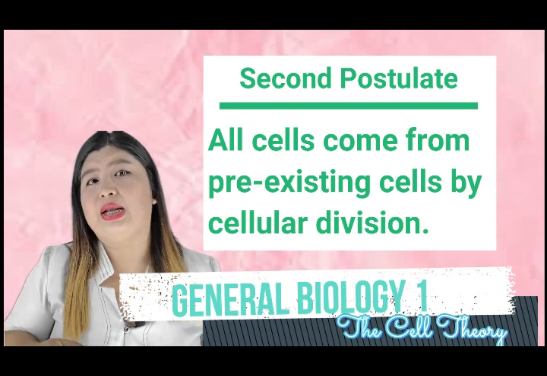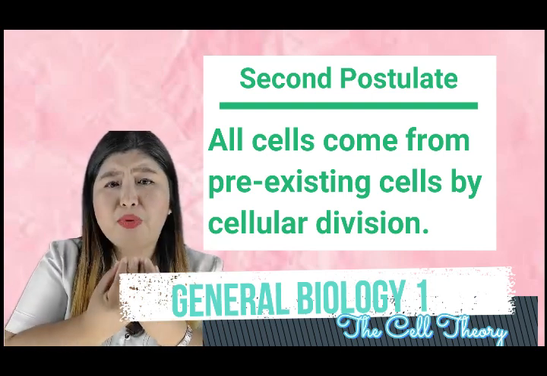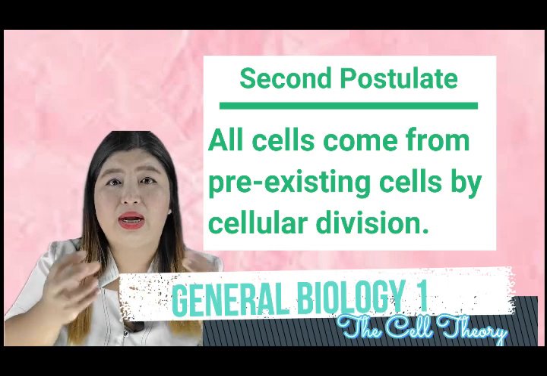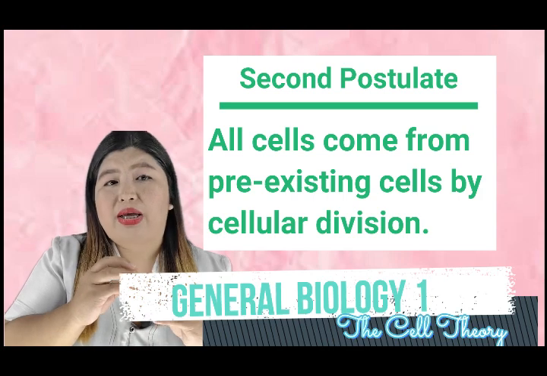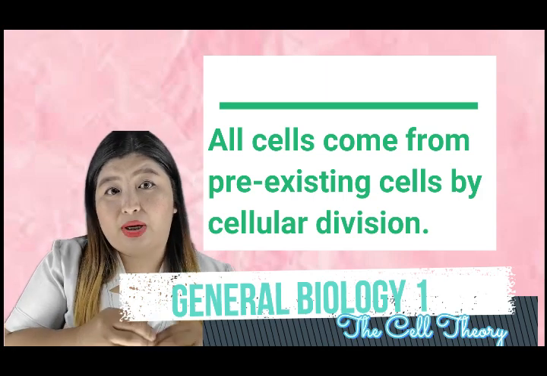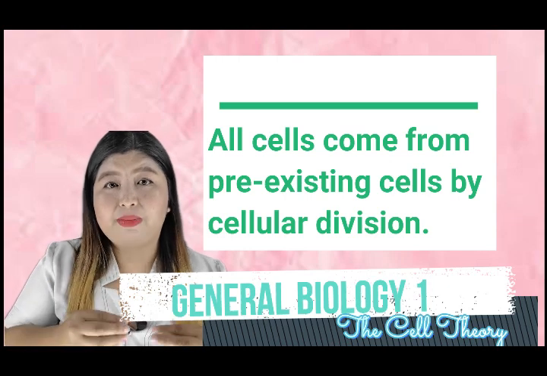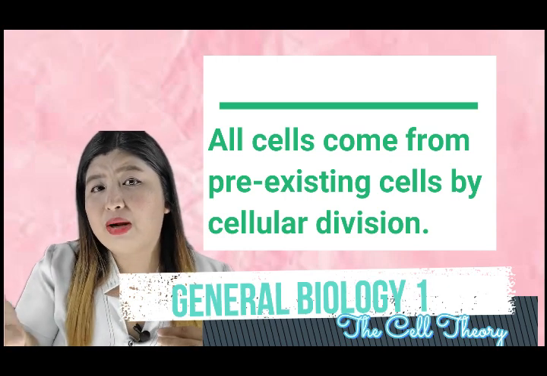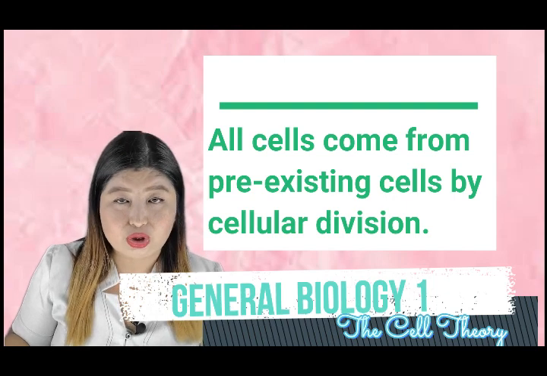Ibig sabihin, may pinanggalingan ka. May nanay at tatay ka na bumuo sa'yo, kaya nagkaroon ka. Ganun lang din sa cells natin. When a certain cell divides, magkakaroon tayo ng production ng isa pang cell. Okay? So, ibig sabihin, saka lang magkakaroon ng panibagong cell kapag may isang cell na nag-undergo ng cellular division.